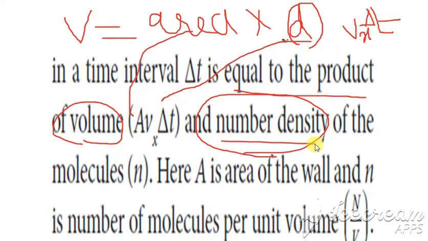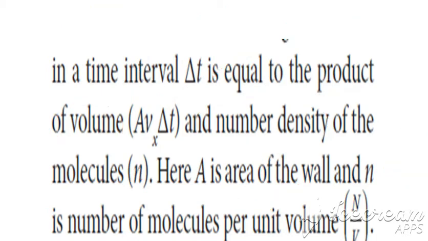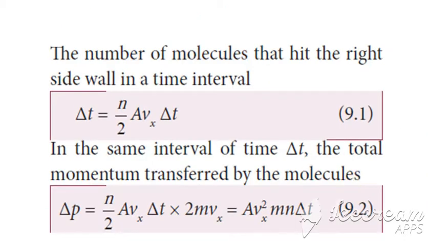The number density is denoted by small n, and the number of molecules per unit volume is given by capital N divided by V. Now, taking both the number density and the volume, we are going to find the number of molecules. The number of molecules in a time del t is equal to N divided by 2 into A Vx into del t.